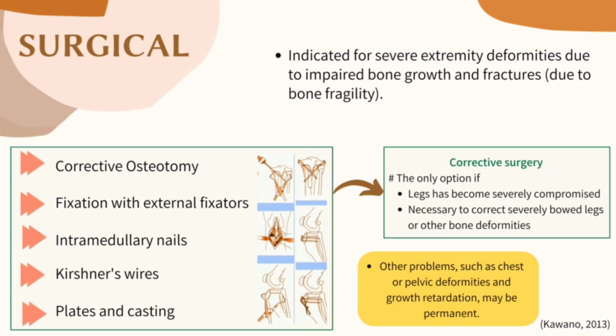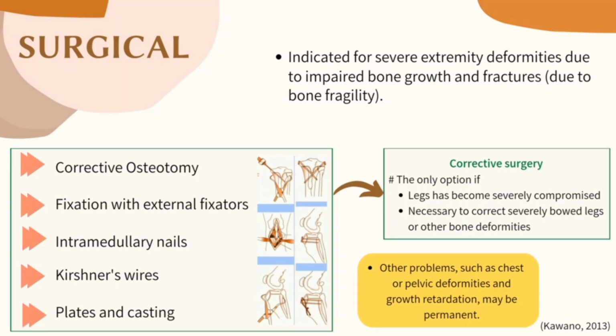The surgical management includes corrective osteotomy, fixation with external fixators, intramedullary nails, Kirschner wires, plates, and casting. All of this corrective surgery is the only option if the legs have become severely compromised, necessary to correct severely bowed legs or other bone deformities. Other problems such as chest or pelvic deformities and growth retardation may be permanent.